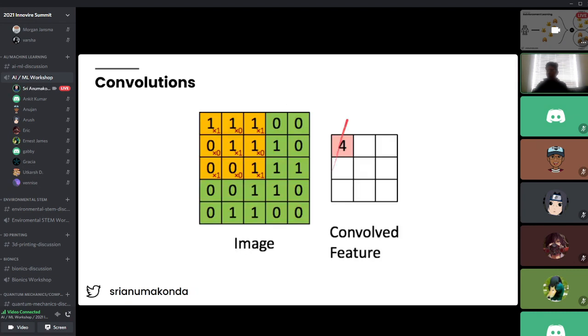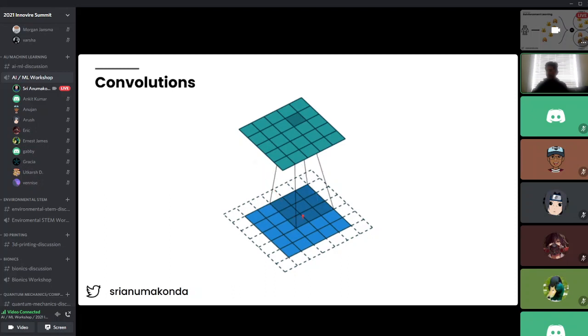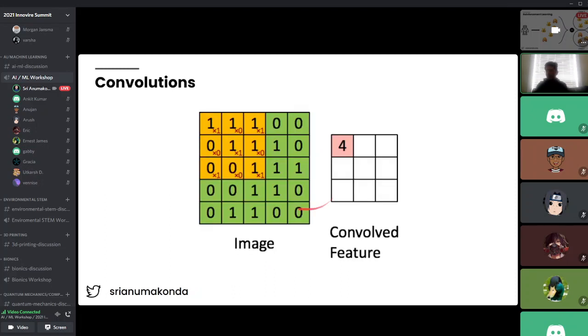So for example, if these are the pixel values of an image, just composed of zeros and ones, I'd have this certain kernel. This yellow one would be my kernel, and each kernel has its own values. You can think of it like a matrix: 1, 0, 1, 0, 1, 0, 1, 0, 1. We multiply this by the actual image values, and as we do that, we get a new output, which is 4. So we take the dot product addition: 1 times 1 plus 1 times 0 plus 1 times 1 plus 0 times 0 plus 1 times 1, and we just continue that process until we get the final convolution output.